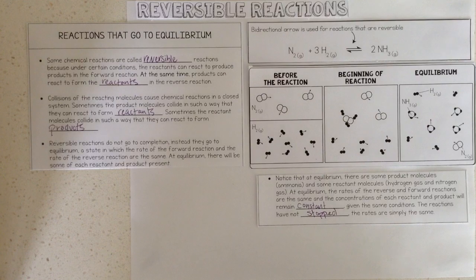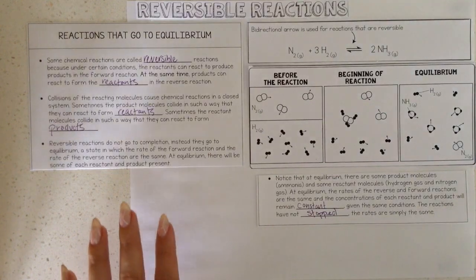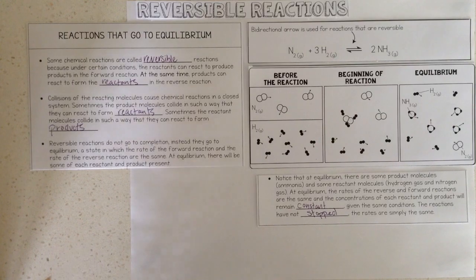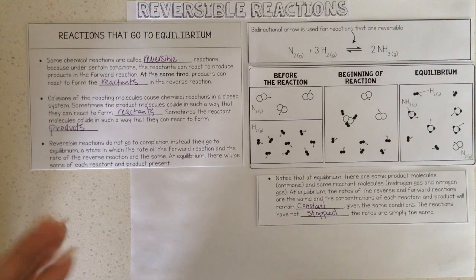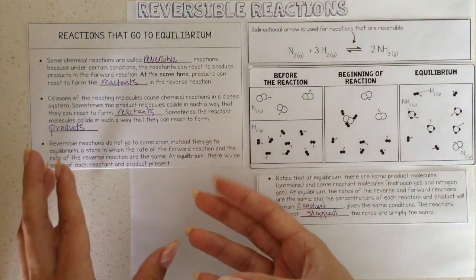The reactions have not stopped. The rates are simply the same. So once you have a certain amount of your nitrogen, hydrogen, and ammonia, it doesn't just stop happening. You continue to have a forward direction of reaction and you continue to have your reverse reaction. So your reactants get eaten up to make your product and your product decomposes to make your reactants.